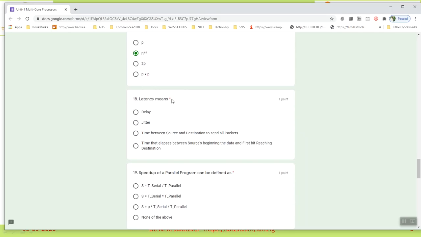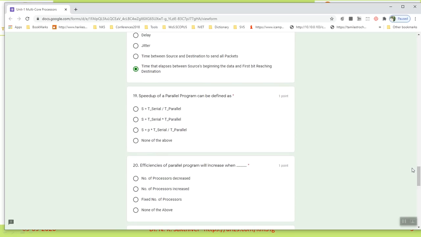And the next question is latency. So I told you latency is nothing but the time between source and destination, before sending and first reaching. So see, this is the answer: time that elapses between the source beginning the data and the first bit reaching the destination. Because the first bit is very important. That is called latency. Okay, this is the answer. Clear? And that is the 19th question.